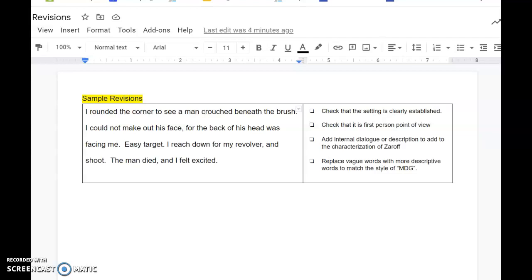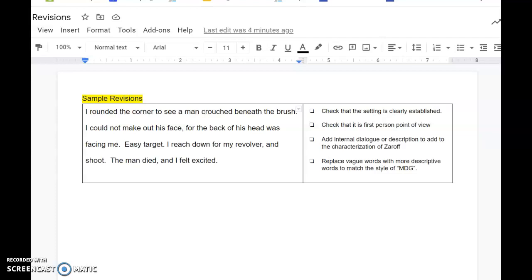This video is to show you an example of how you can use the checklist that you will be using today to revise. Revision can be really tough, so watch what I change and think about why I made these changes and how they apply to the checklist you see on the right. So I'm going to read the excerpt of my story that I have so far as is to see what I need to add to it.